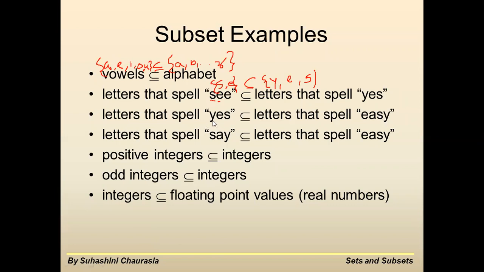यहाँ क्या क्या है? Y है, E है, S है. तीन लेटर्स हैं यहाँ. Yes, it is correct. Letters that spell say. तीन लेटर्स हैं, 1, 2, 3, SAY. Okay, this is also correct.